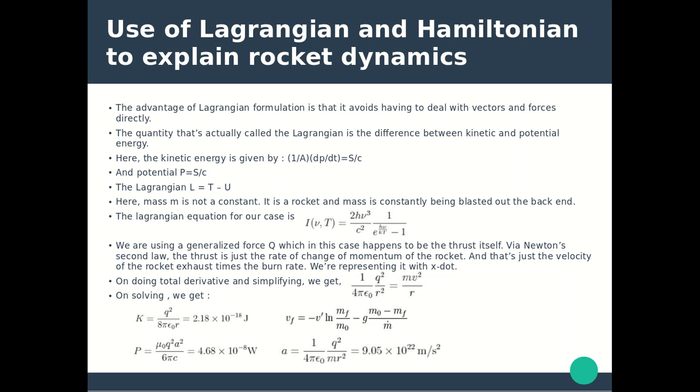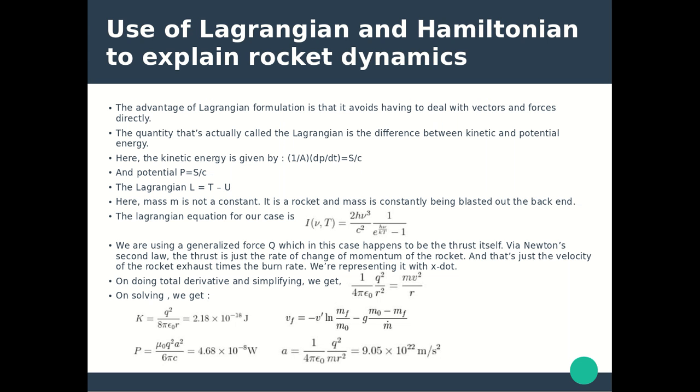The Lagrangian equation for our case uses a generalized force Q, which in this case happens to be the thrust itself. Via Newton's second law, the thrust is the rate of change of momentum of the rocket, and that's just the velocity of the rocket exhaust times the burn rate. We are representing it with x dot.